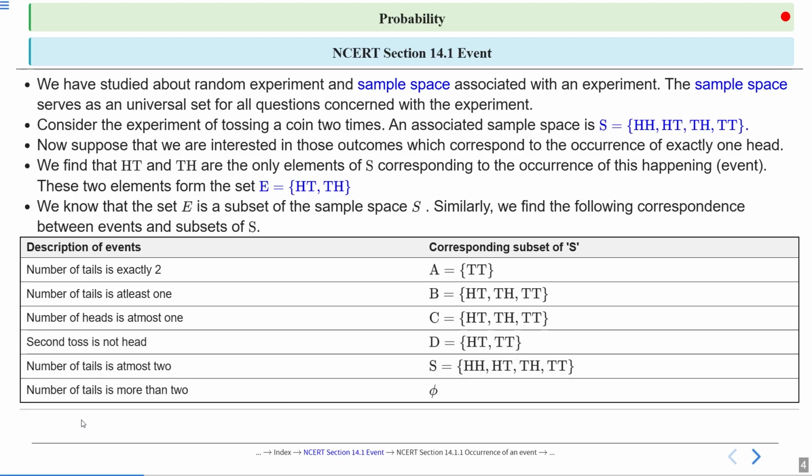Now you can find number of tails is at most 2. The set S is basically {HH, HT, TH, TT}. Number of tails is more than 2: it is not possible to get more than 2 tails. We can get at most 2 tails, so there is no outcome with more than 2 tails. So number of tails is more than 2 is impossible, and the corresponding subset of S is basically phi. Clear?